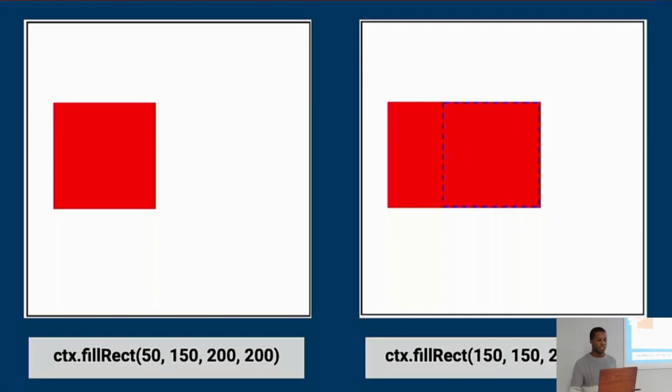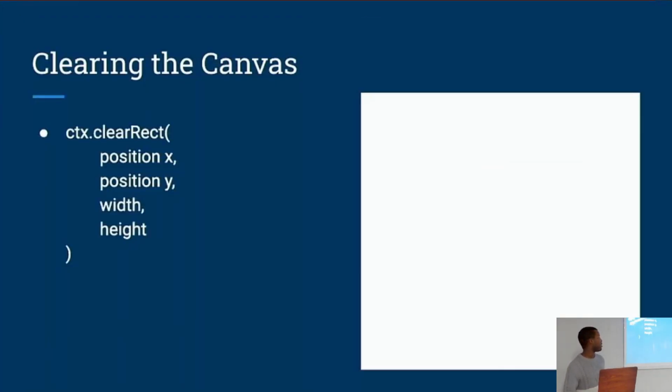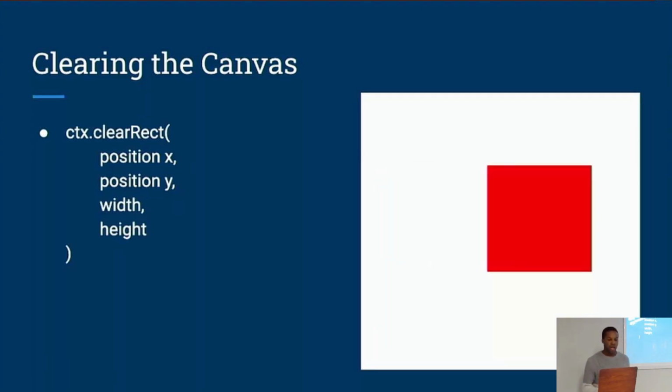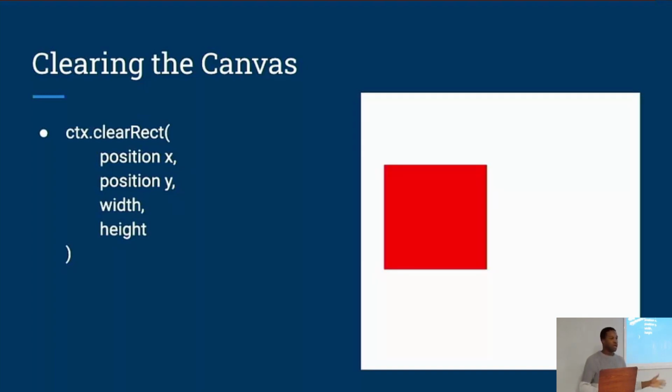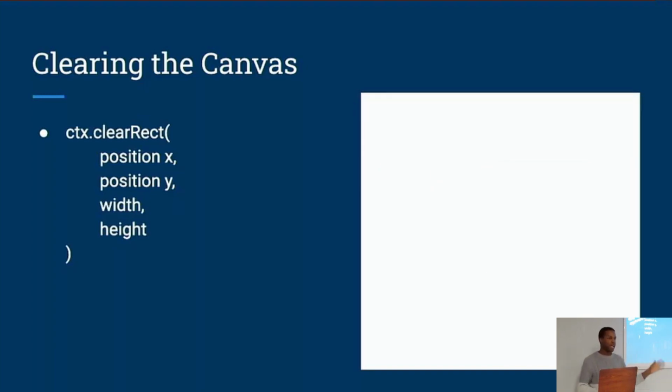So we drew our original square, and so that's still there, and the new square has been drawn on top of that. So we have a little bit of a problem. Fortunately, there's a function we can use called clearRect, which will let us clear the canvas. So this takes the same arguments that the fillRect function does. So every time we want to update the position of the rectangle, we'll have to first draw it and then clear the canvas, then draw it again, and then clear the canvas again. And this is going to give us the illusion of movement.